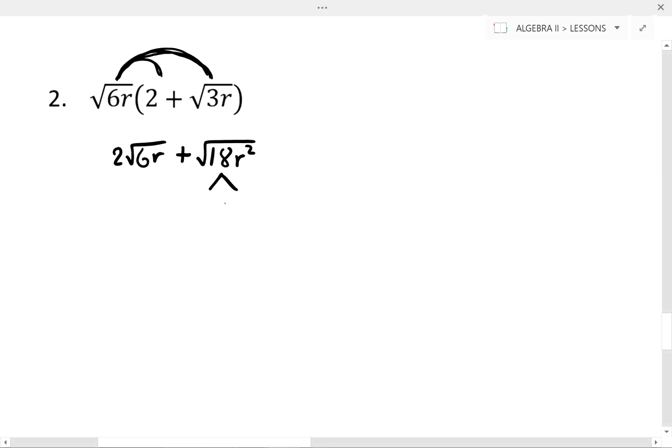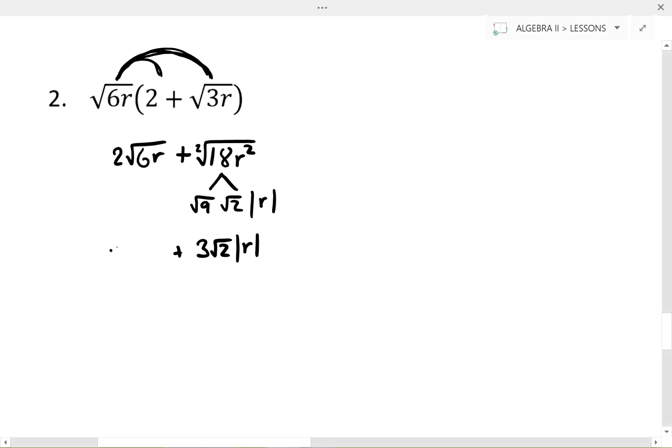Could I break this one up? I think I can break the 18 up into a 9 and a 2. So the square root of 9 and the square root of 2. And then the square root of r squared simply becomes the absolute value of r, because the 2 goes into the exponent of 2 once, so one multiple of r comes out. But because I'm canceling out an even root, the r has to go in absolute value signs. Now we know that the square root of 9 is 3, so this becomes 3 times the square root of 2 times the absolute value of r.